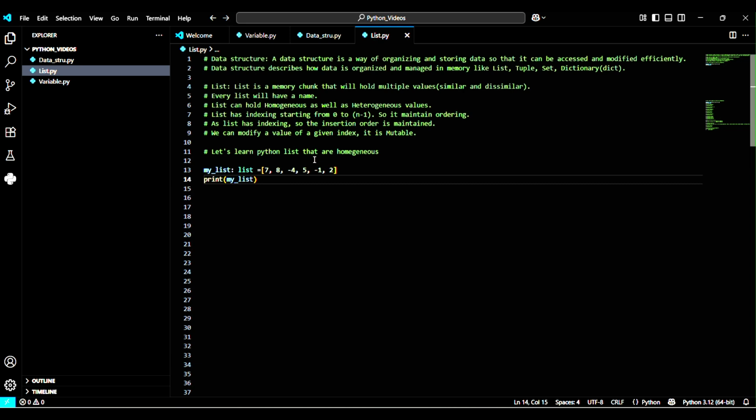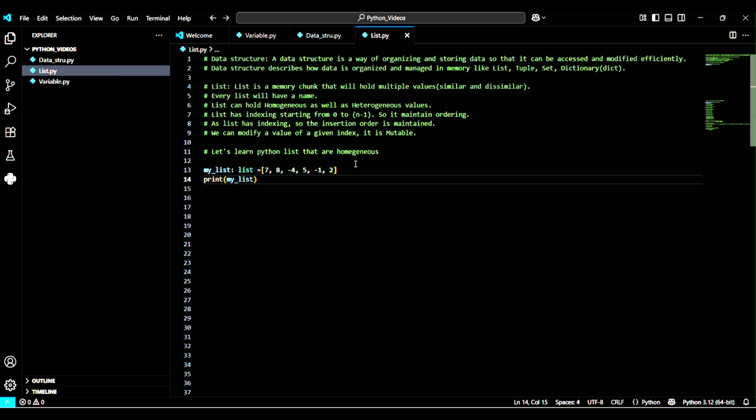Basically, this is the 0 index. As I said, each element has a specific index. That means this is index 0, this is 1, this is 2, this is 3, 4, and 5. Here n is the number of elements, that means 1, 2, 3, 4, 5, 6. The value of n is 6. But the index starts from 0, that means 0, 1, 2, 3, 4, 5. That's why I said starting from 0 to the n minus 1th index.